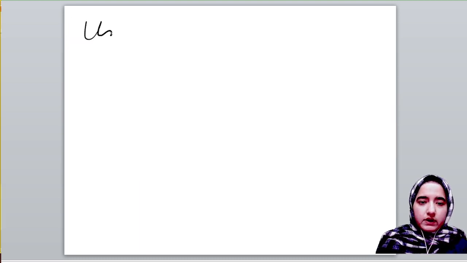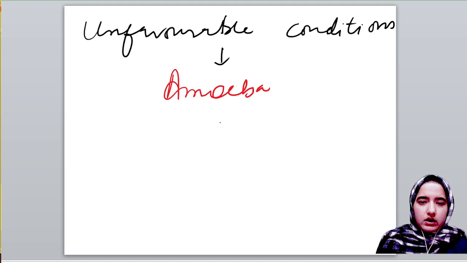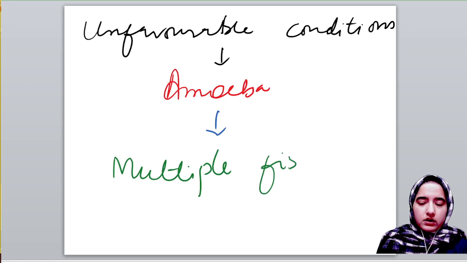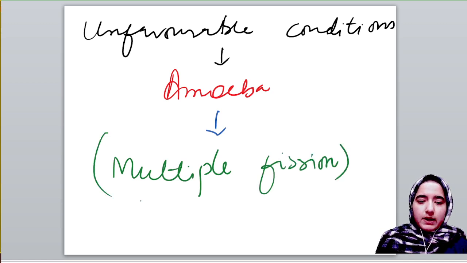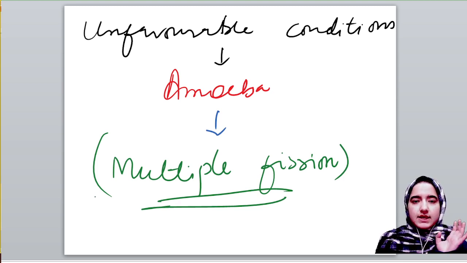Under unfavorable conditions, amoeba shows multiple fission. What does multiple fission mean? Multiple fission simply means when a cell divides into many cells in order to produce more than two offspring.